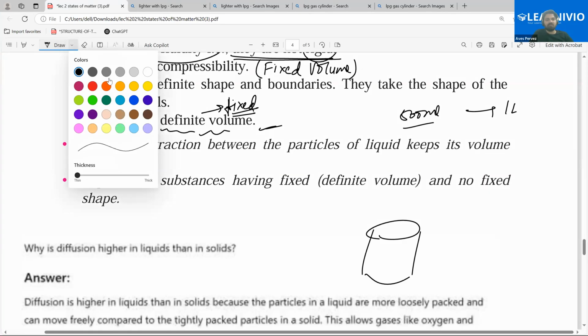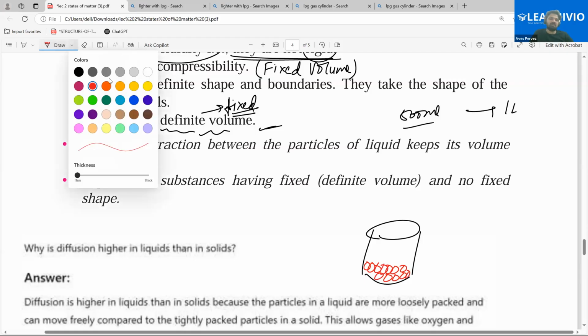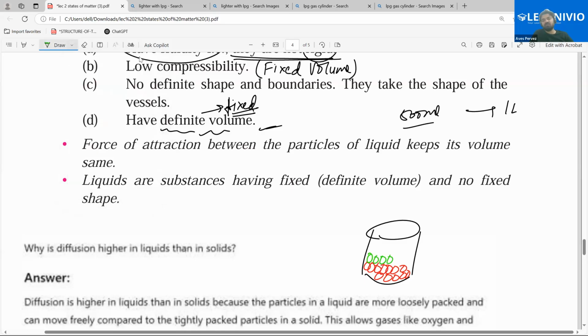So I have red balls and I place green balls over them. So when that green ball will merge, if I ask you to merge them, how is it possible?